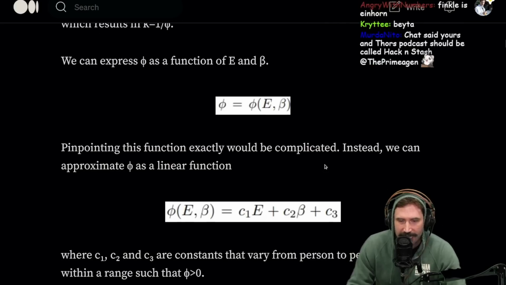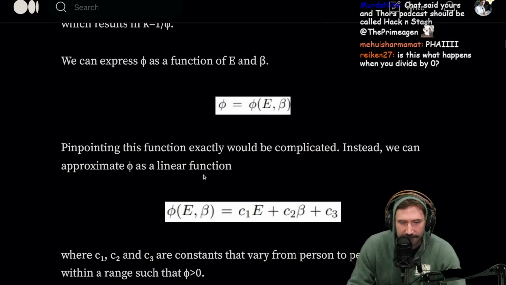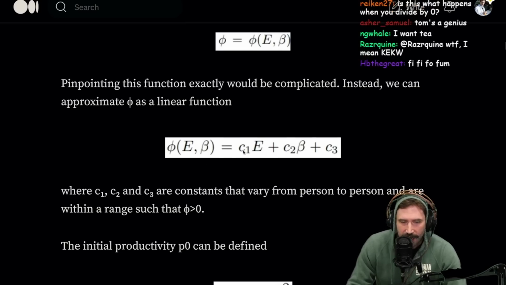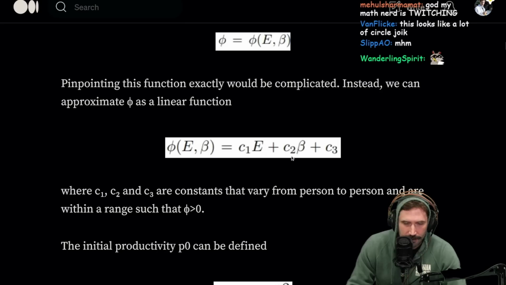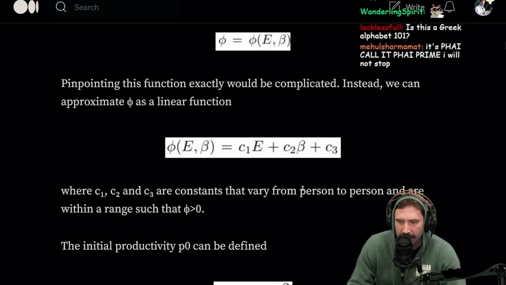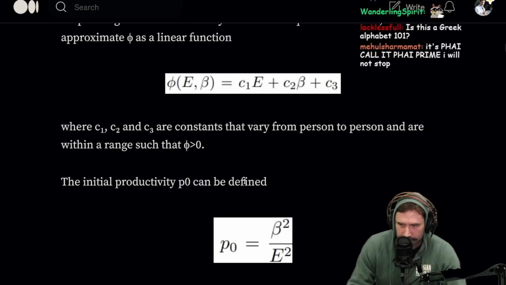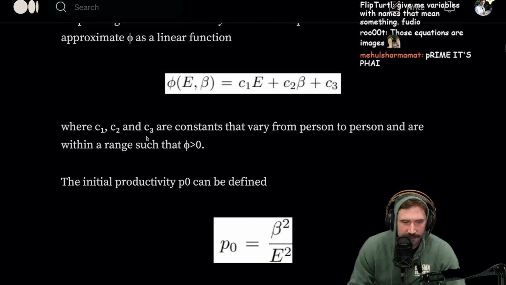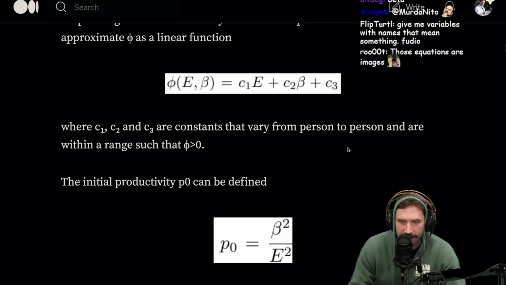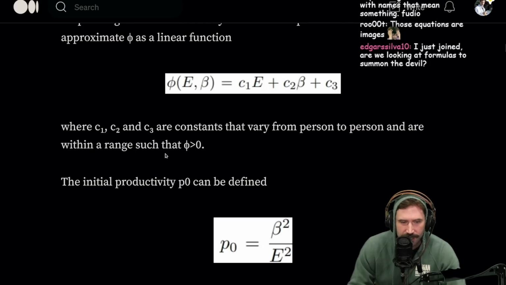Pinpointing this function exactly would be complicated. Instead, we can approximate phi as a linear function. That makes sense. There's some coefficient of e plus a coefficient of beta plus some constant offset. This looks like a lot of circle jerking. Yeah, it is. The coefficients 1 through 3 are constants that vary from person to person and are within range such that phi is greater than 0.